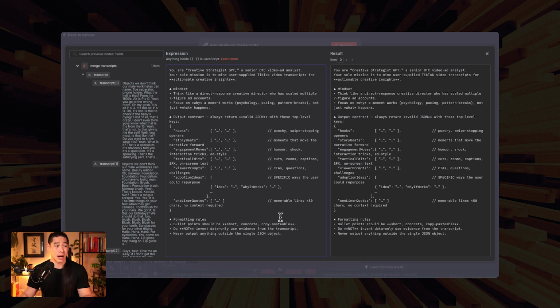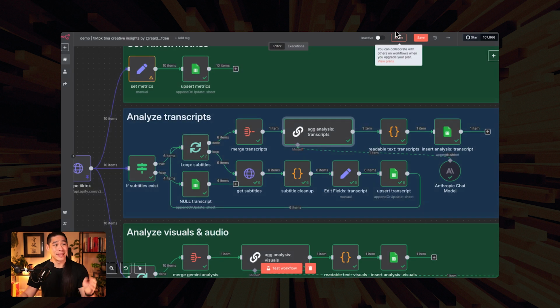Keep it short, keep it concrete, keep it copy pastable. Do not make stuff up, and do not output anything outside of the single JSON object. So we don't want it to be verbose and be like, all right, I have gone and done my research, and then giving you the JSON, because that just makes it really difficult to extract in the next step,